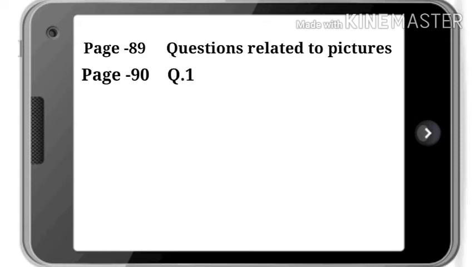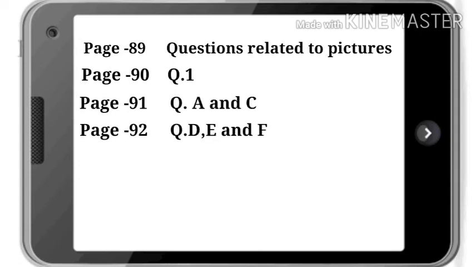Next is your page number 90. From page number 90 you will do question 1, only question 1. These questions you will be doing on 25th of September. Next, from page number 91 and 92, you are going to do questions A, C, D, E, F. These questions you will be doing on 26th of September. And lastly, again from page number 91, you are supposed to do question B. These questions you will be doing on 27th of September.